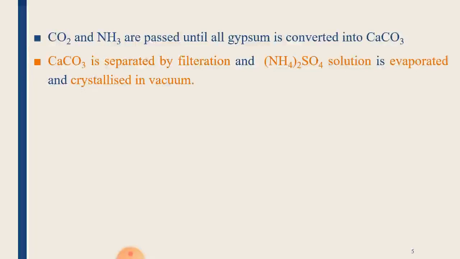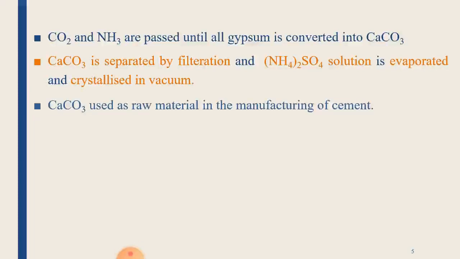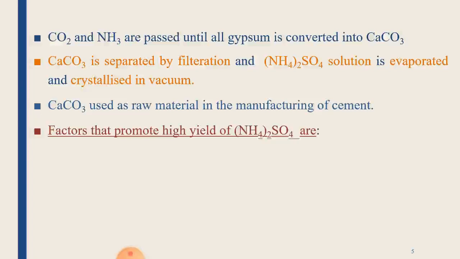Here again we get the ammonium sulfate in its solution form. So it is evaporated and then crystallized in vacuum. So we get the solid ammonium sulfate. The calcium carbonate precipitate which is obtained can be used as a raw material in the manufacturing of cement.